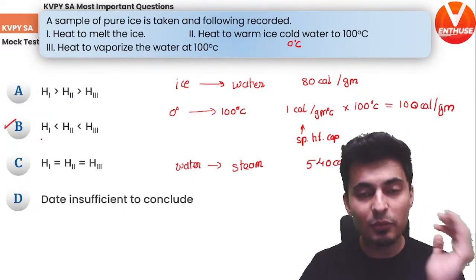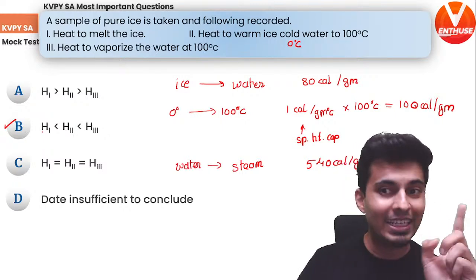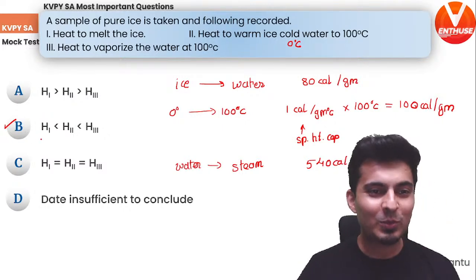So 540 for water to steam. 0 to 100, it is not 1, it is 100 calories per gram. So be careful about that.